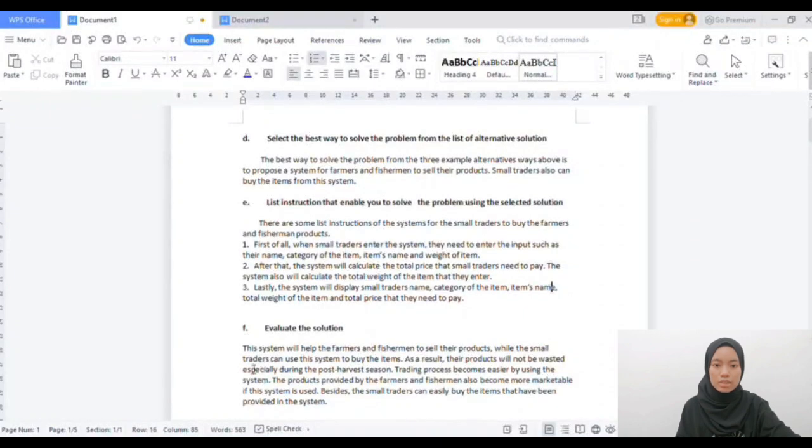Lastly is to evaluate the solution. This system will help the farmers and fishermen to sell their products, especially during the post-harvest season. Also, the small traders can buy the items by using this system.